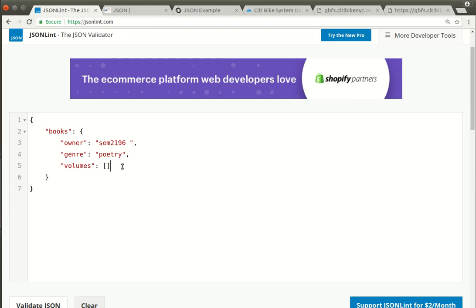So I've decided I'm doing books. I am the owner. The genre is poetry. And now each book is going to be its own object, right? Because it's going to have multiple properties. I want to record more than one piece of information about each one. But again, I'm going to start with the first one. And for the first one, I will simply create the curly braces, and the first property that I'm going to give it is the title.